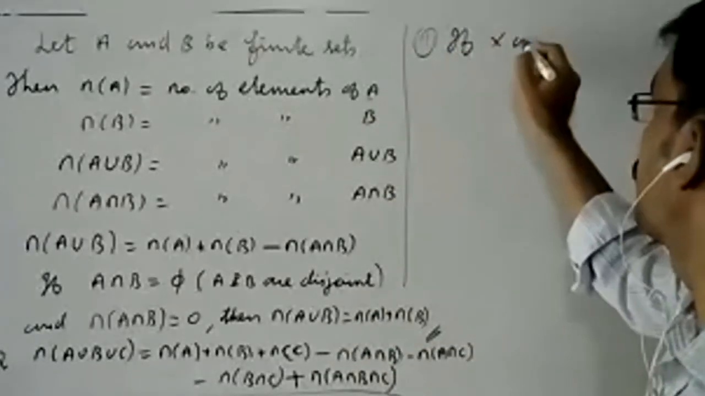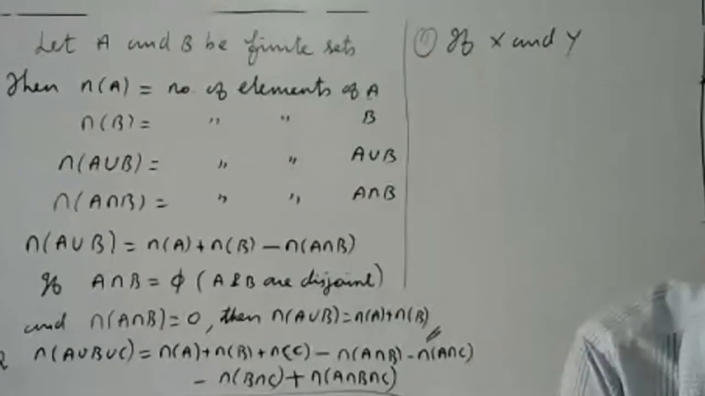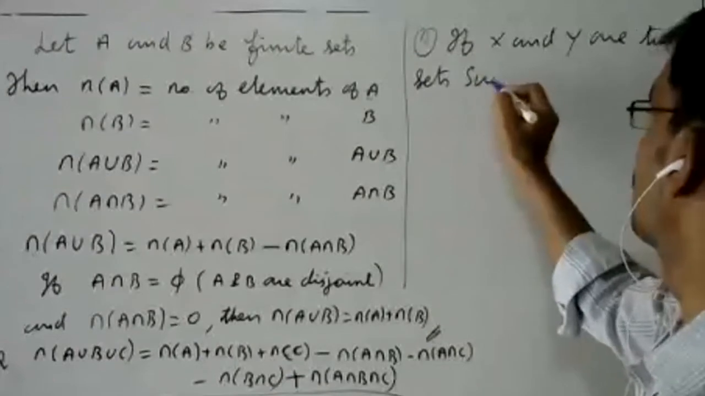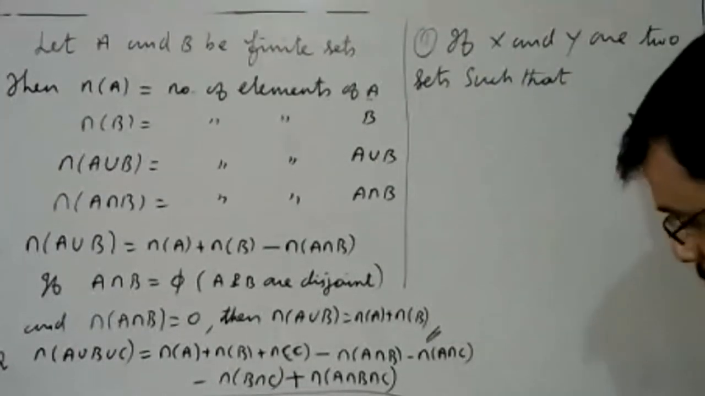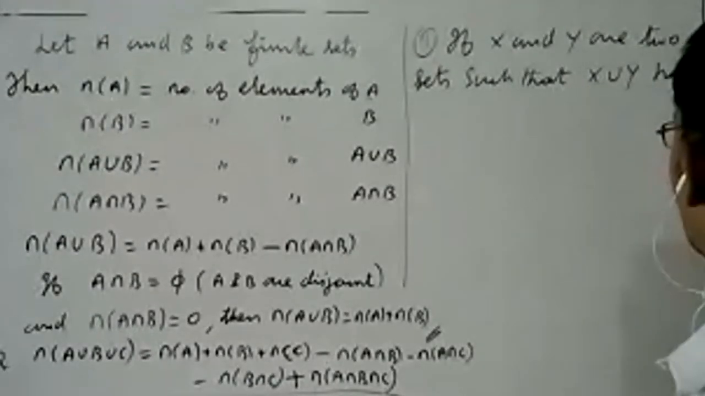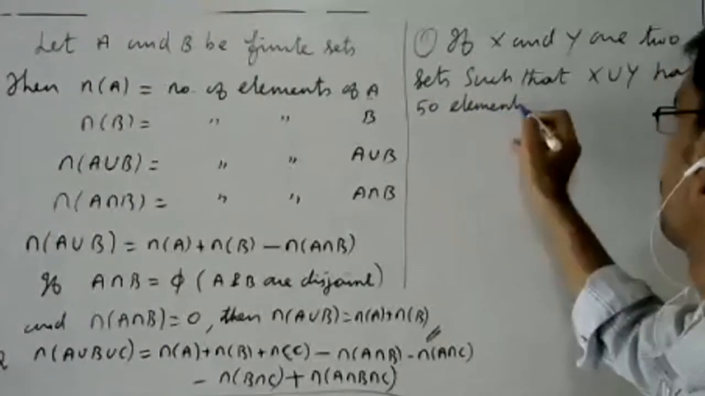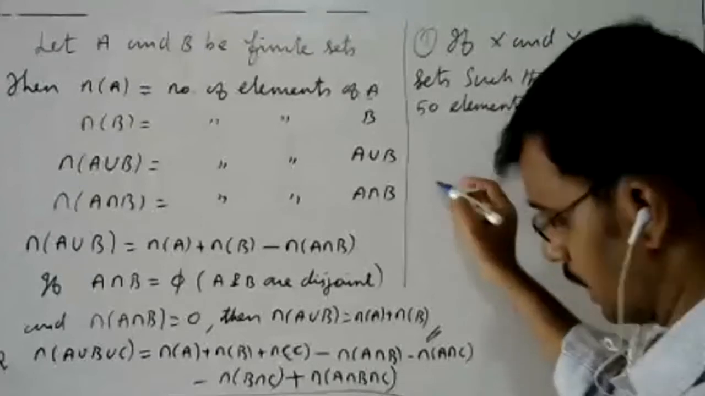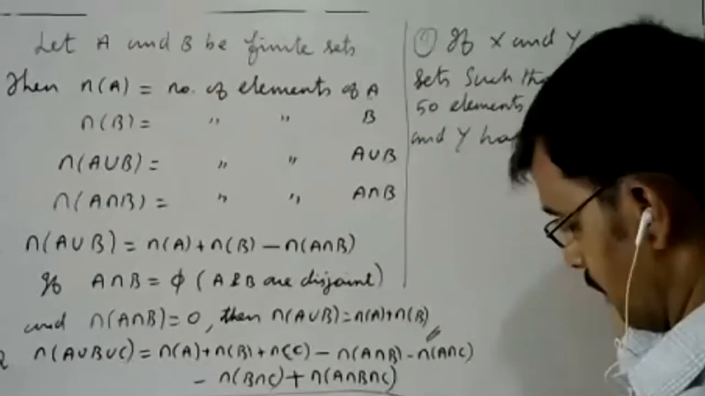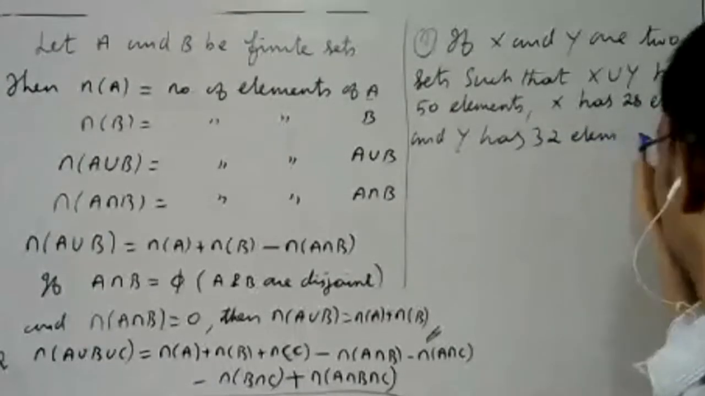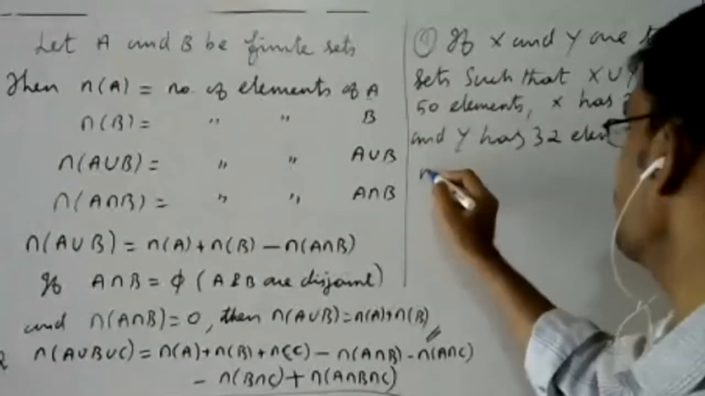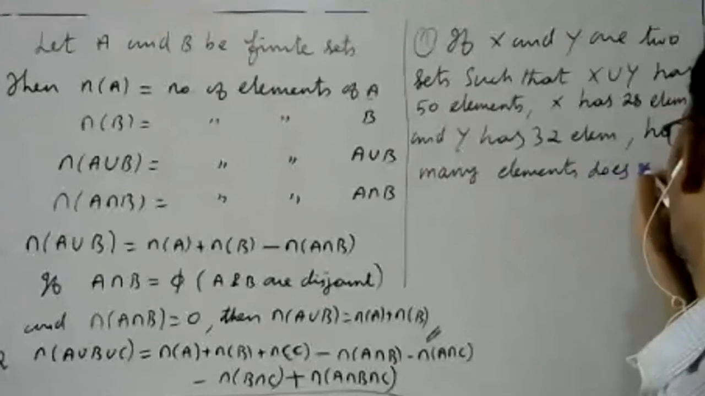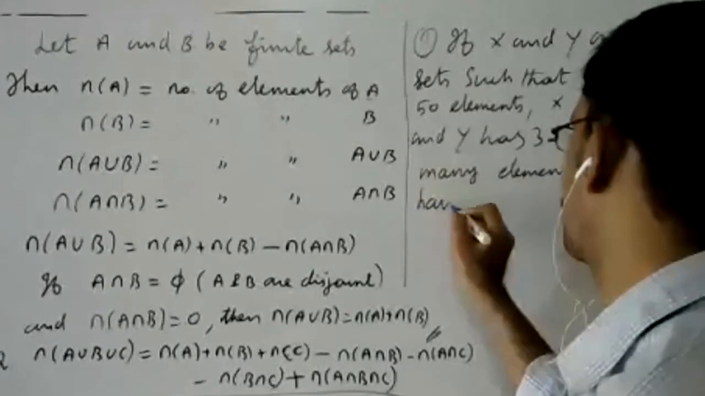If X and Y are two sets such that X union Y has 50 elements, X has 28 elements and Y has 32 elements, then how many elements does X intersection Y have? That is the question.